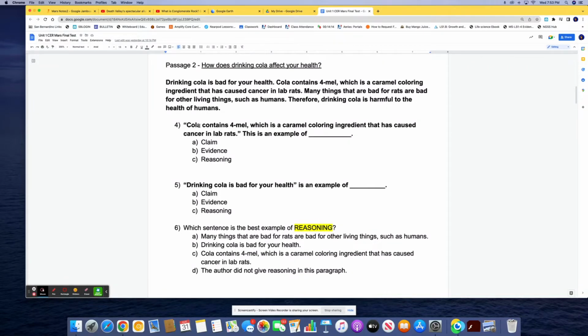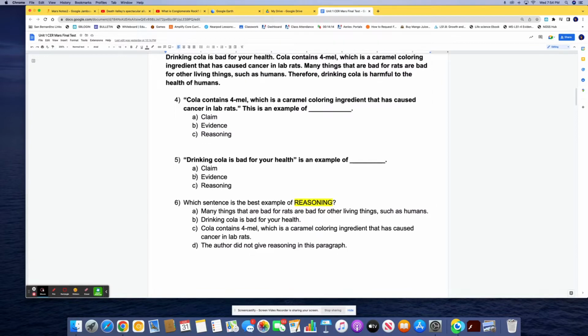Number 4, cola contains 4-mel, which is a caramel coloring ingredient that has caused cancer in lab rats. This is an example of A, claim, B, evidence, or C, reasoning. Number 5, drinking cola is bad for your health is an example of A, claim, B, evidence, or C, reasoning.